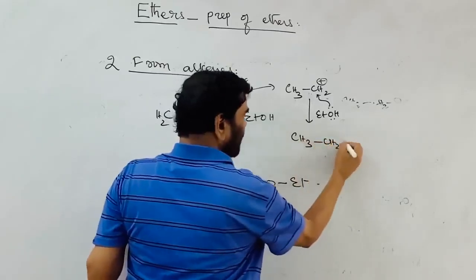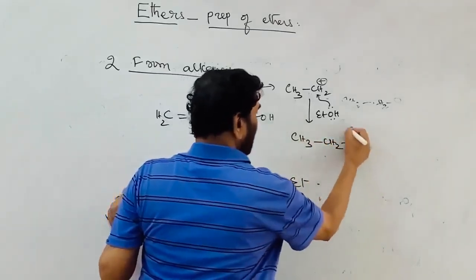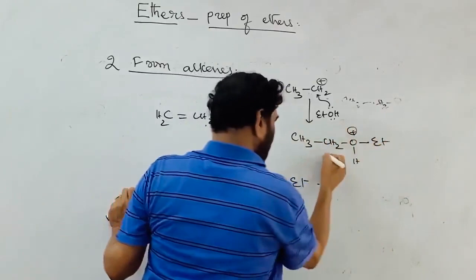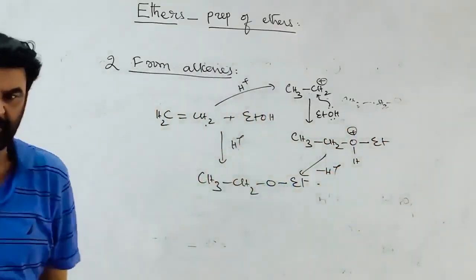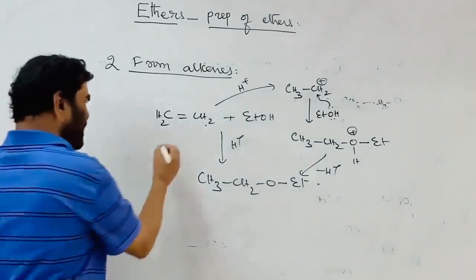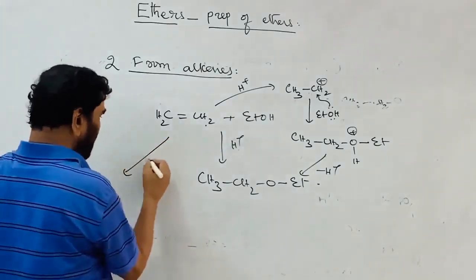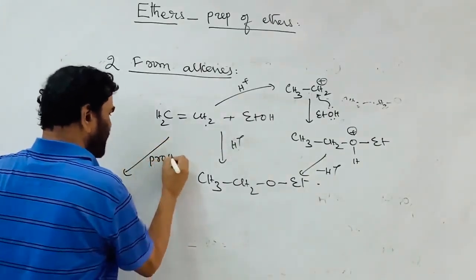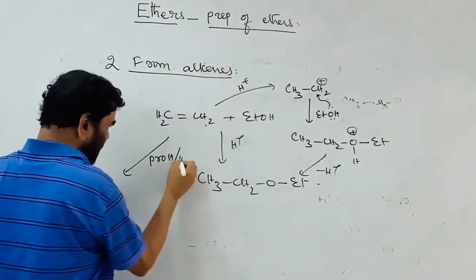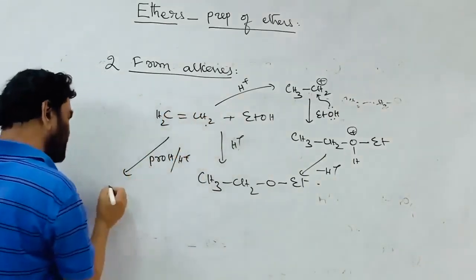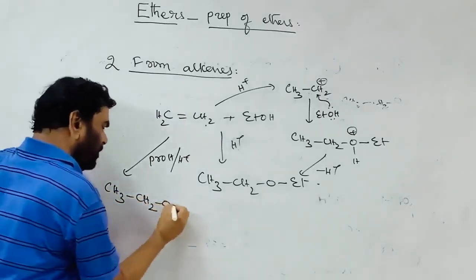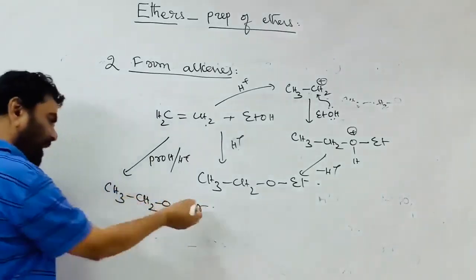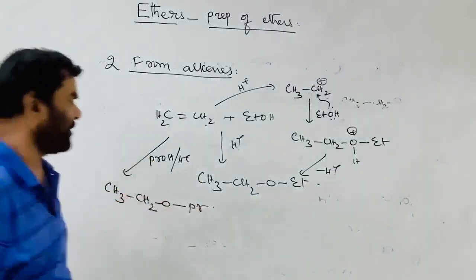This loses the H plus ion and converts into the ether. You can take anything. You can treat with propyl alcohol, PrOH, in the presence of H plus ion. It gives CH3CH2OPr, ethyl propyl ether.